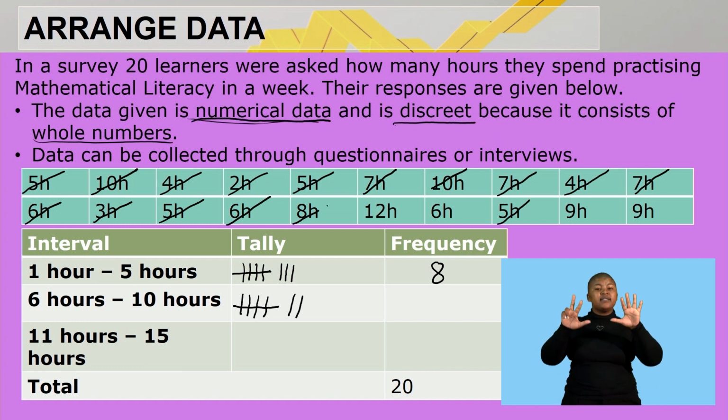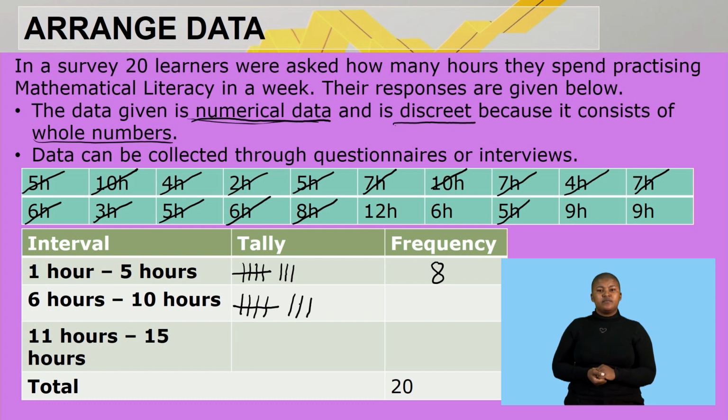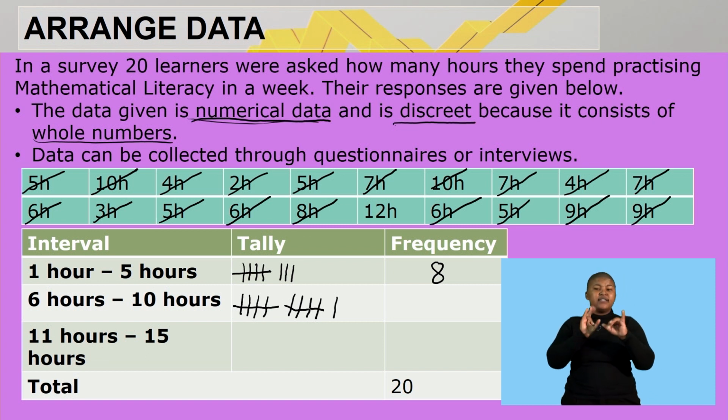And we have 8 hours, that makes it 8. Then we have 6 hours, 9. Then we have 9 hours, 10. Then lastly, 9 hours, that's 11. So for frequency, we are going to record 11 as a number.